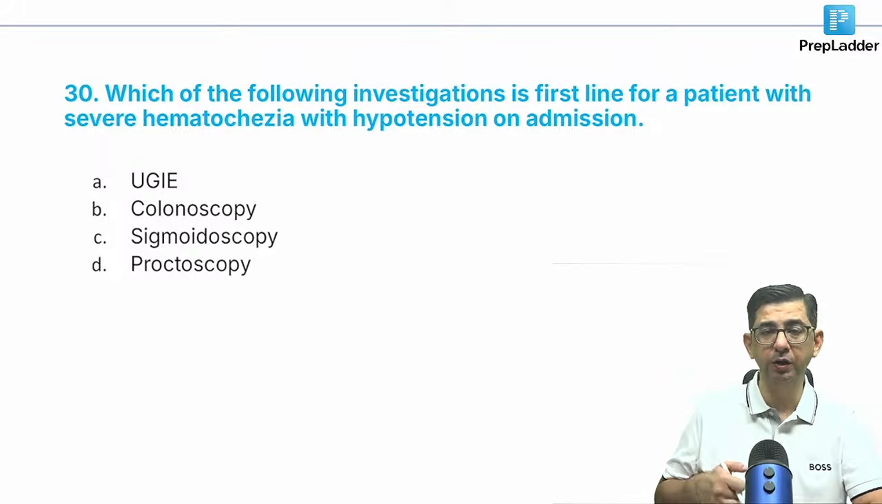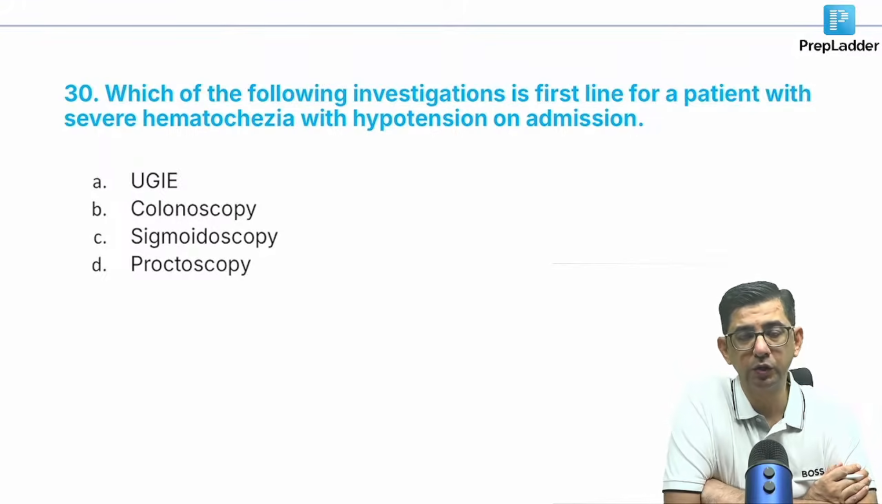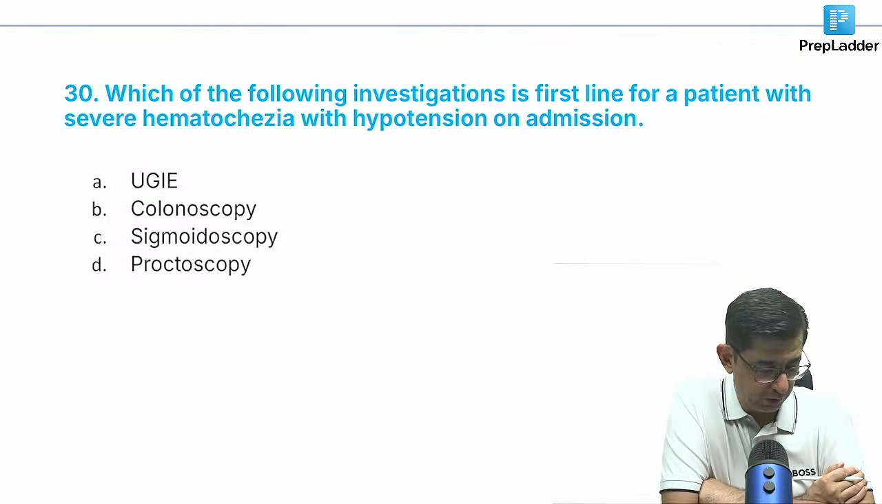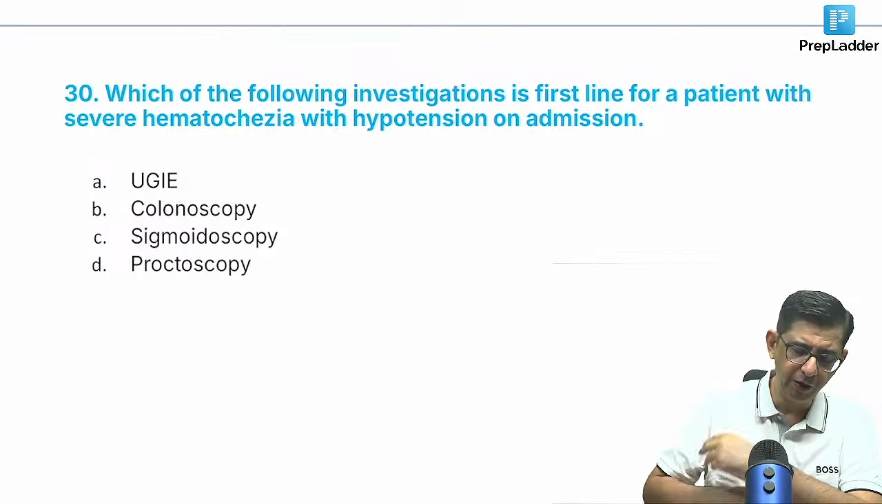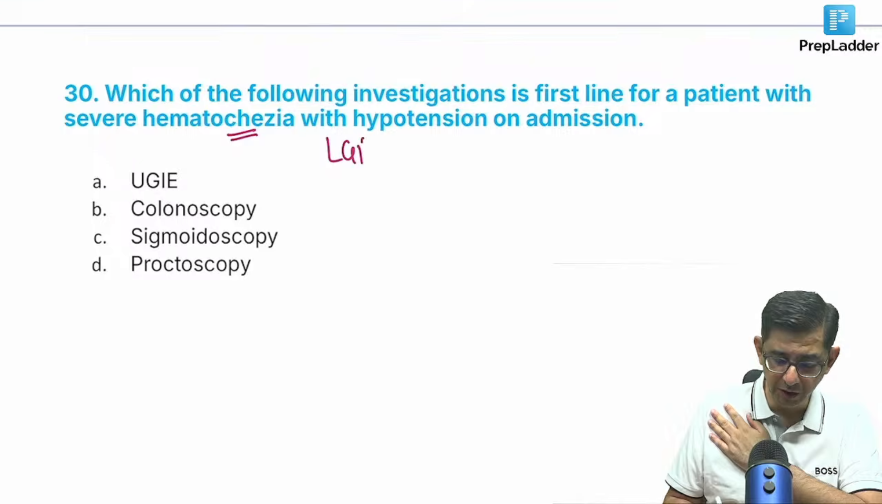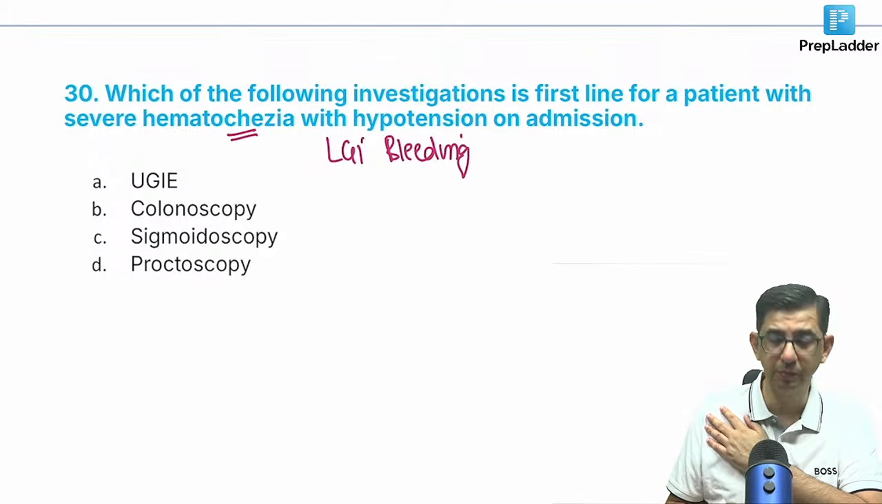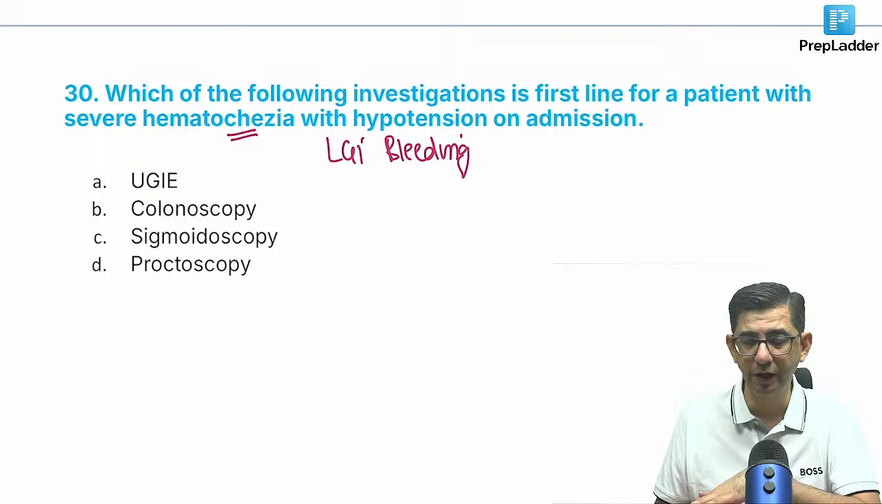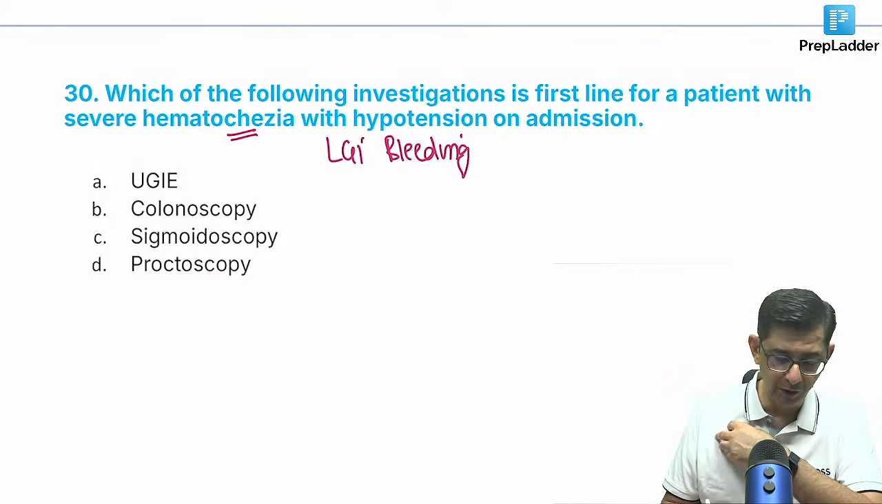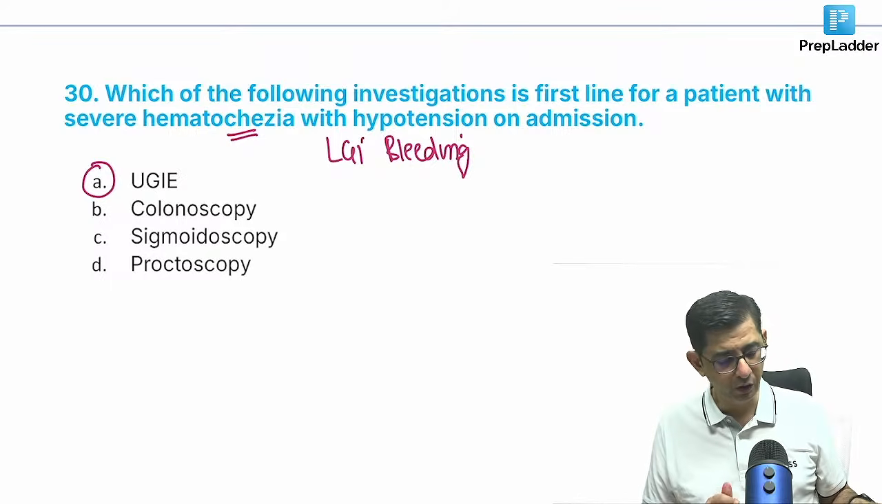Okay, so this would be the last one for today, guys. The question says, which of the following investigations is first line for a patient with hematochezia with hypotension on admission? Yes, a straightforward one. Every time you're having hematochezia, lower GI bleeding, but it is associated with hypotension, then we need to go for upper GI endoscopy because the person could be having a peptic ulcer that is bleeding. Mostly it's a duodenal ulcer that is causing bleeding and that's why the hypotension component is there. So what we will do in this patient is an upper GI endoscopy and not a colonoscopy.